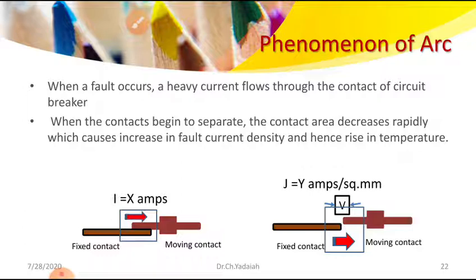Due to this voltage, the gap between the fixed contact and moving contact is very small, and the dielectric strength of the medium, whether air or other, breaks down by the voltage developed between the electrodes. Air has a dielectric strength of about 30 kV per centimeter.